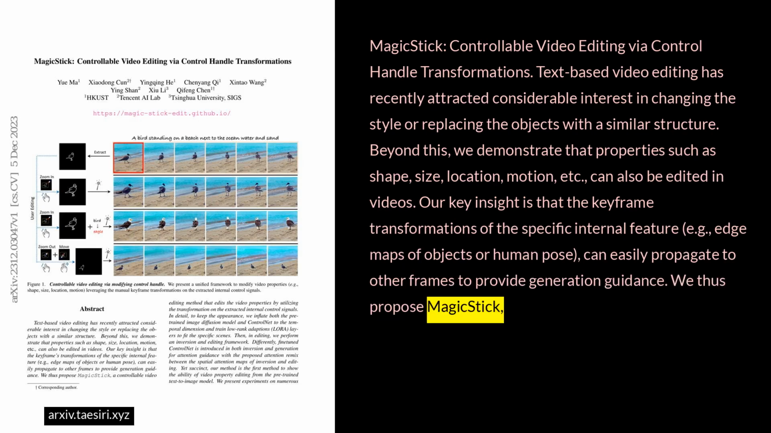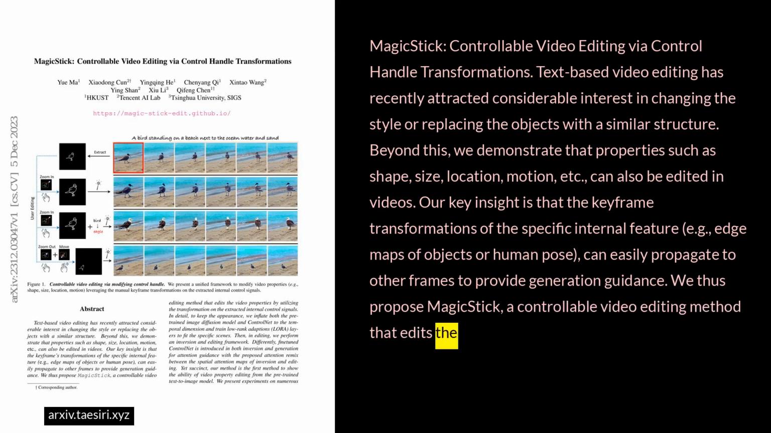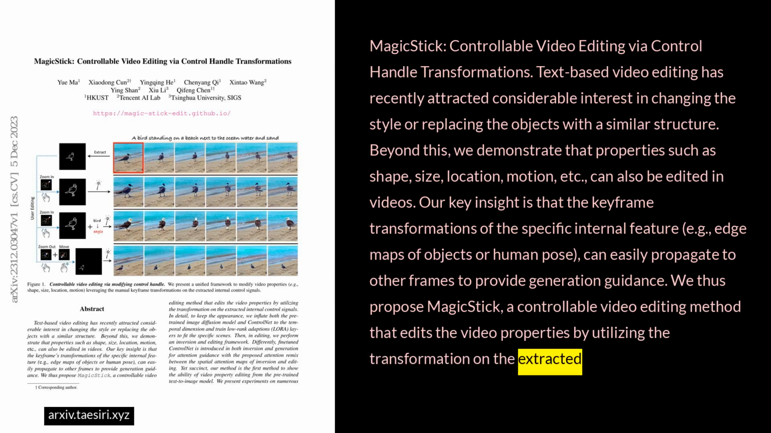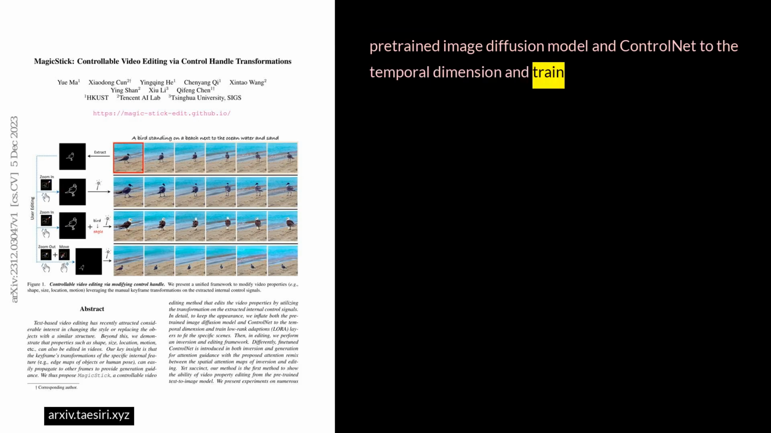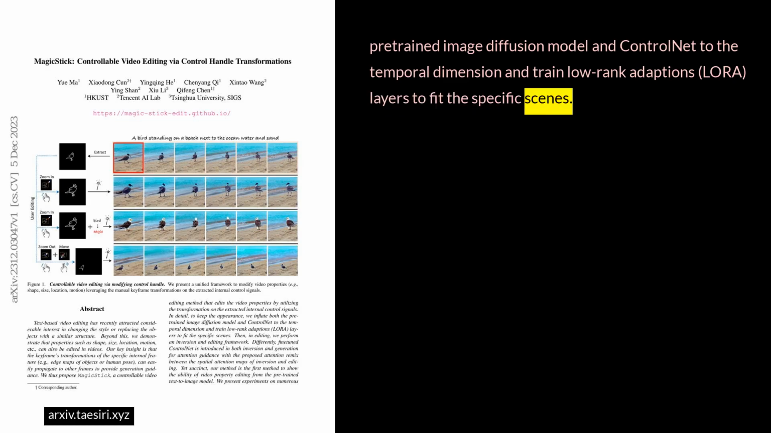We thus propose MagicStick, a controllable video editing method that edits the video properties by utilizing the transformation on the extracted internal control signals. In detail, to keep the appearance, we inflate both the pre-trained image diffusion model and ControlNet to the temporal dimension and train low-rank adaptions, LoRA layers, to fit the specific scenes.